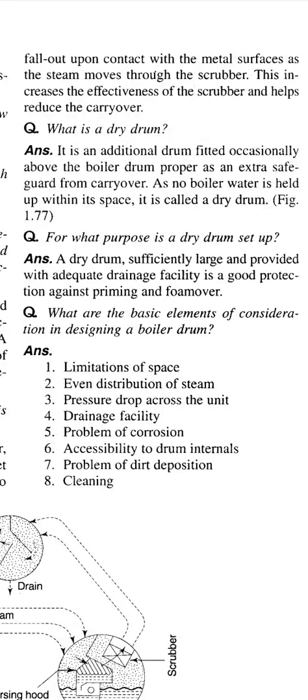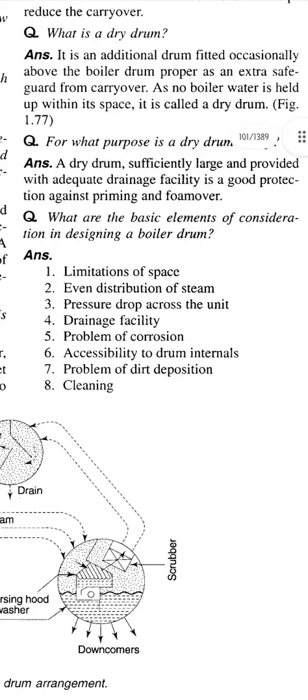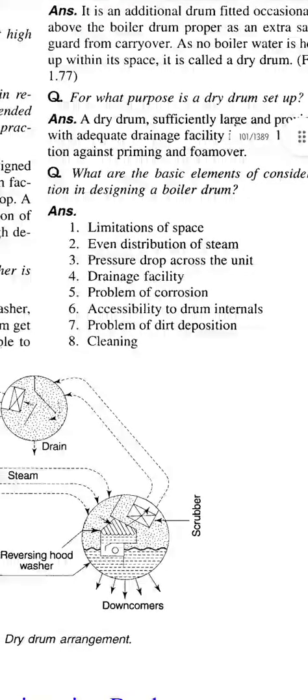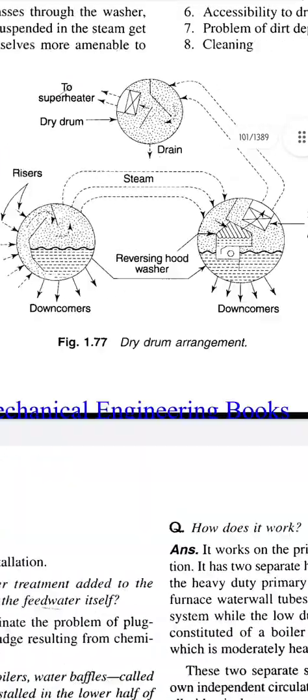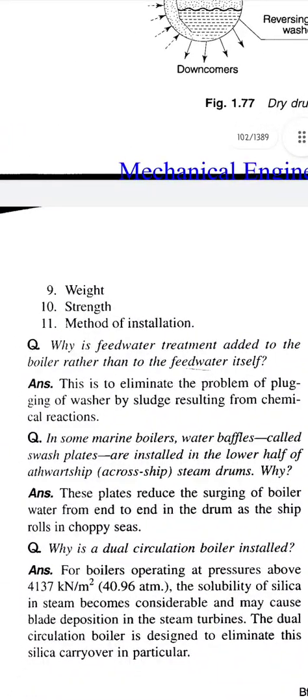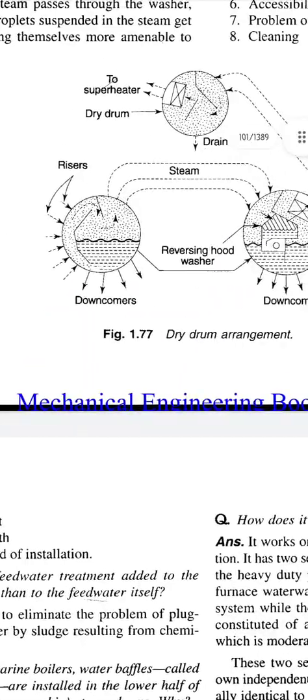Question, what are the basic elements of consideration in designing a boiler drum? Answer, limitation of space, even distribution of steam, pressure drop across the unit, drainage facility, problem of corrosion, accessibility to drum internals, problem of dirt deposition, cleaning, and weight, strength, method of installation.